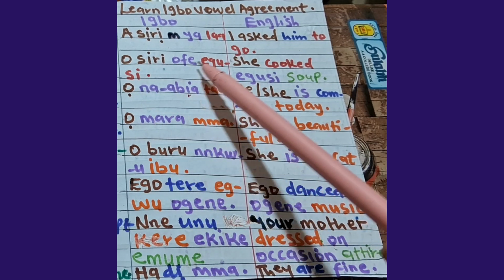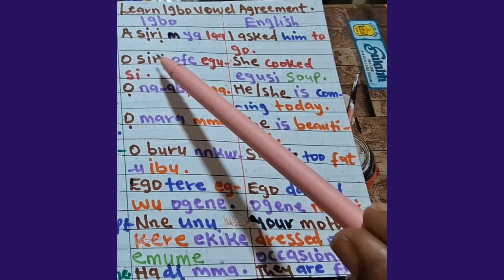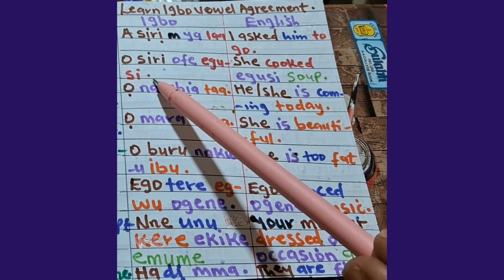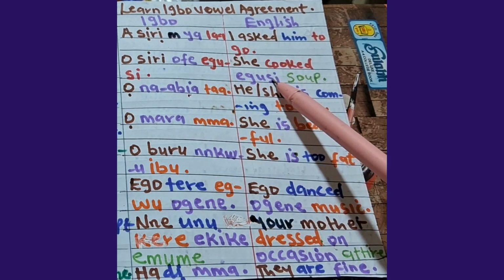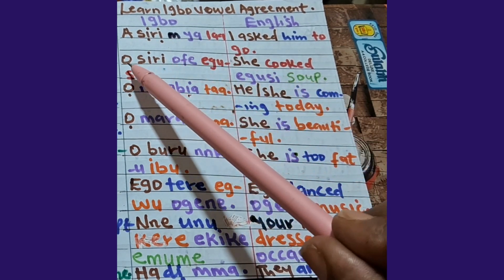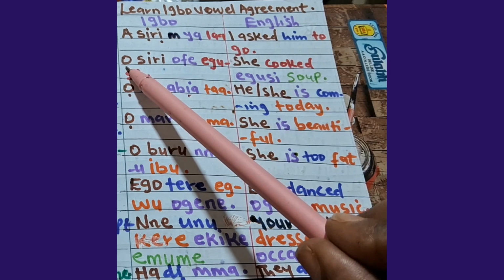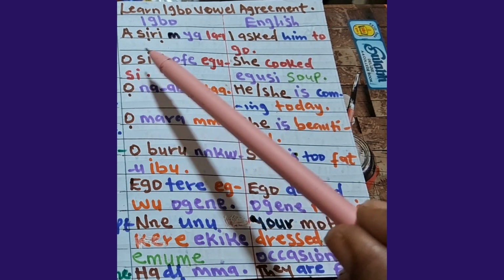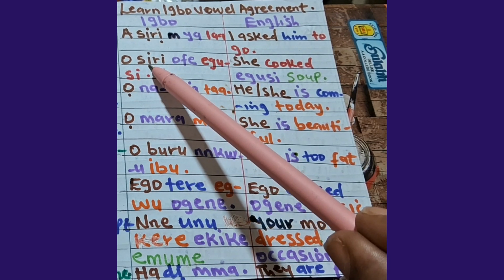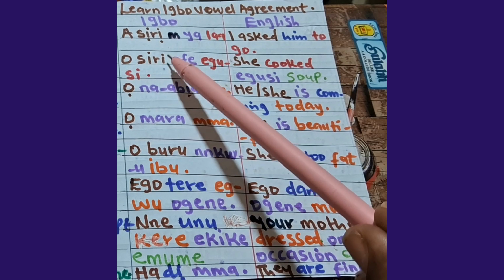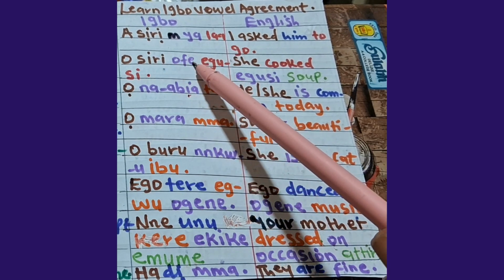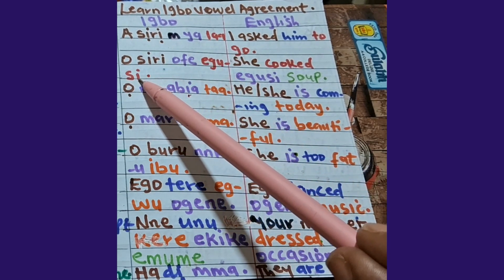O siri ofe egusi. Meaning, she cooked egusi soup. You will find out that this O is without dot under. That is a heavy vowel. This I is without dot under. O, A, all of them are heavy vowels.